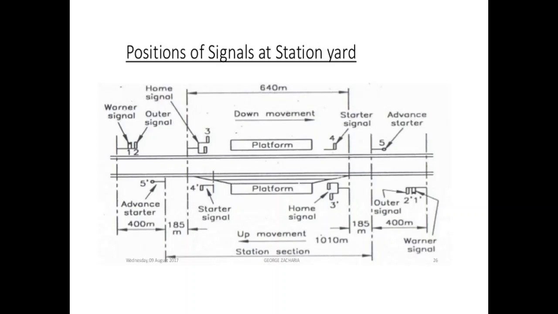When the driver's vision is obstructed, means when there is an obstruction, that is an overbridge between the signals or sharp curves in an alignment, or due to any other reason a signal is not visible to the driver, a signal is provided with a duplicate arm of a smaller size at a suitable position, which repeats the indication of the signal ahead.